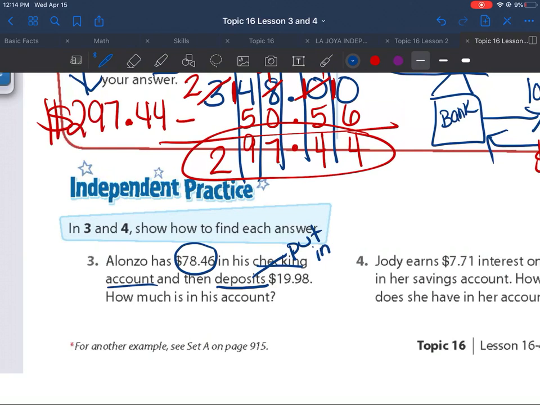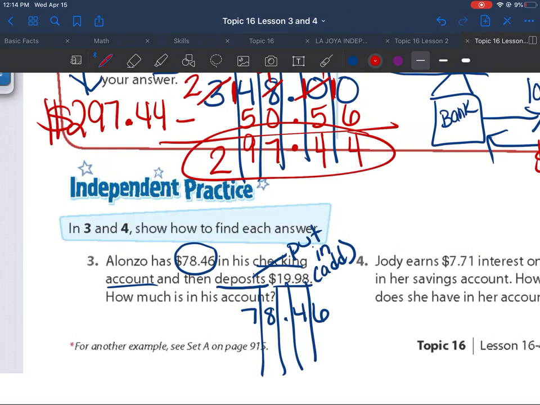When you deposit, you're going to put in, you're going to add $19.98. So he has $78.46. He's going to put in $19 and 98 cents. So how much is in his account?